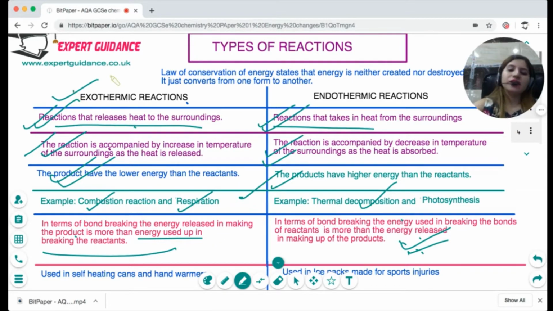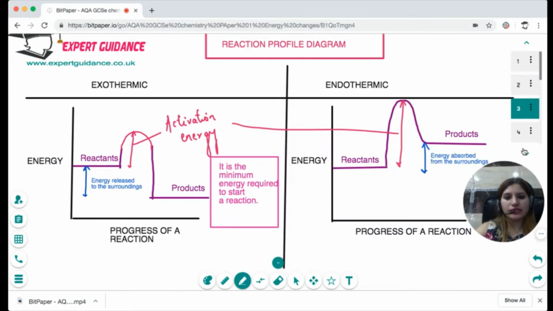Now, you know exothermic reactions release heat to the surroundings. So as exothermic reactions are releasing heat to the surroundings, they are used in self-heating cans and hand warmers, whereas endothermic reactions are used in ice packs for sports injuries. Okay, so I hope this difference is clear to you. Now let us look at the reaction profile diagram. It can come in the exam to draw them or to label the reaction profile diagram.